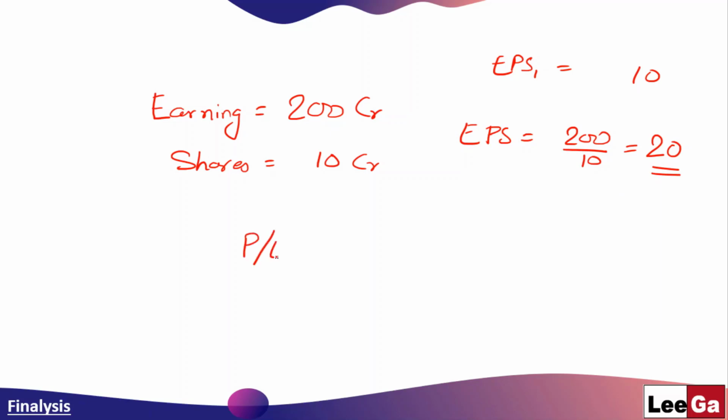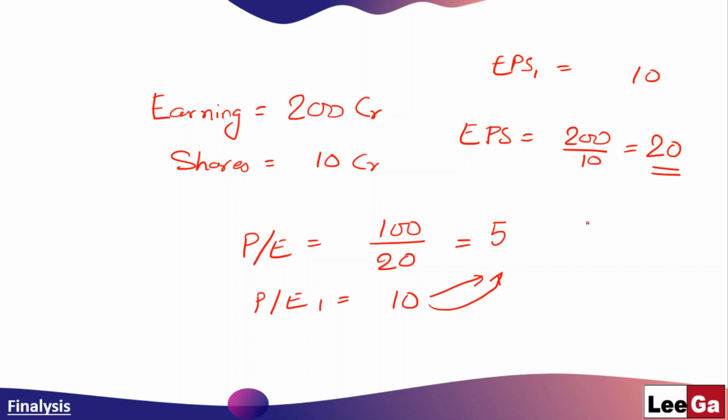So the PE ratio will be price, which is 100 still, divided by 20. So the new PE ratio is 5. And previously we saw the earlier PE ratio was 10. So the PE ratio has decreased from 10 to 5 when the earning per share has increased from 10 to 20. So as the earning per share increases and if the price remains the same, then there is a decrease in the PE ratio. Let me summarize it for you once.